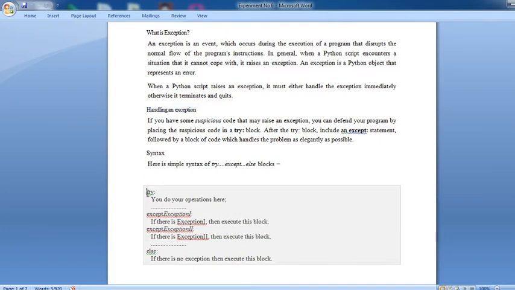See here in the highlighted part: after try colon, you do your operation here, whatever operation you want to do. After that, except exception first: if there is any exception, execute this block; except exception second: execute this second block; otherwise the else statement: if there is no exception, then execute this block. Just like an if statement, whichever exception occurs in your code, you type here exception 1 and exception 2, otherwise the else block is executed.